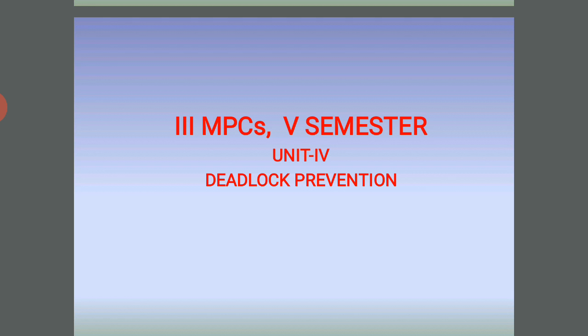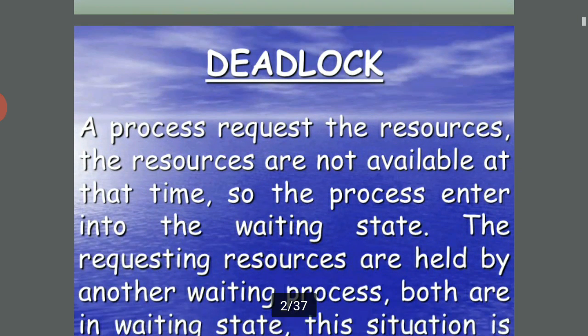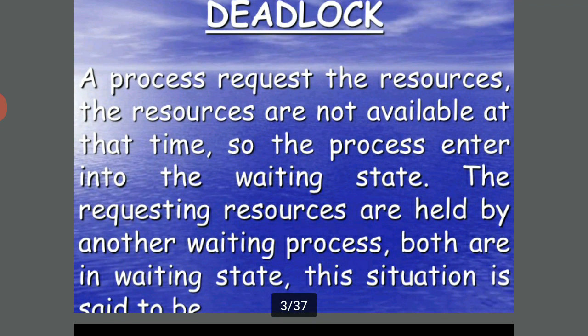Necessary conditions of deadlock: a process requests resources that are not available at the time. So the process enters into the waiting state, and the requested resources are held by another waiting process.